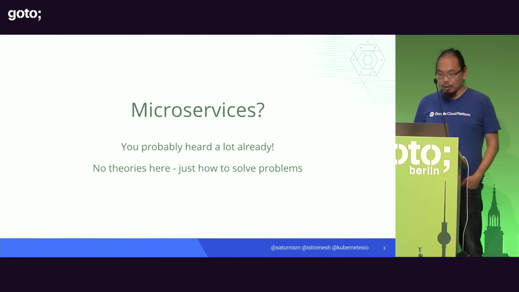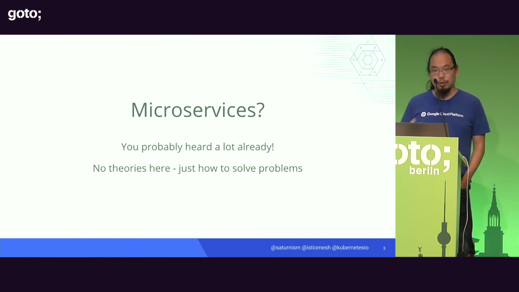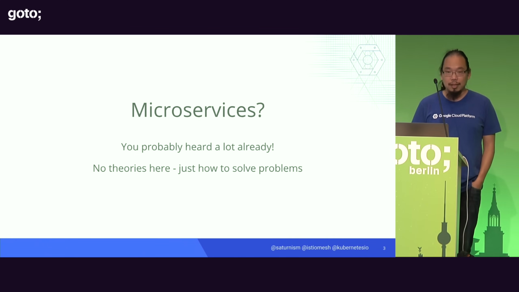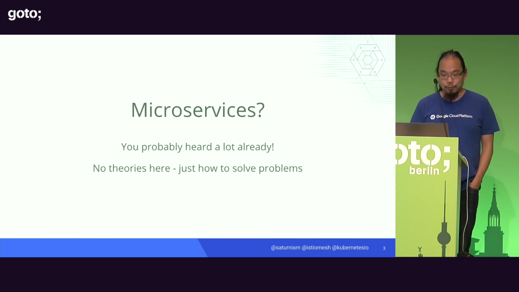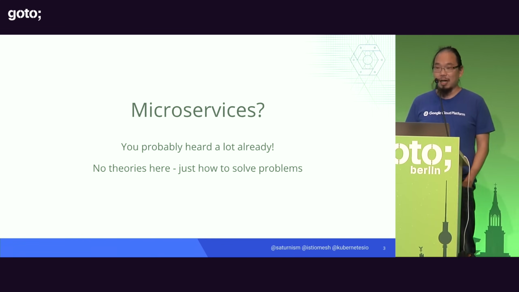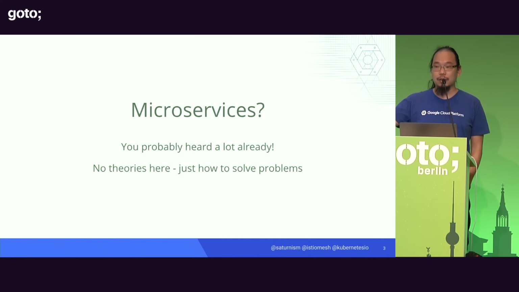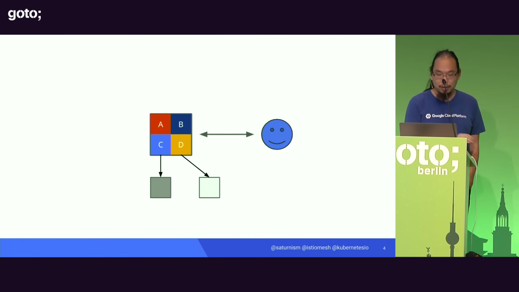Okay? So today, I'm not going to talk about the theories of microservices or whether you should be doing it or not. You should make your own choice by understanding the architecture and its benefits and its issues, and hopefully you make the decision that will solve your problem and not necessarily generate more problems, right? How many people here have already decided to go with the microservices architecture? Okay, quite a few people. Okay, yep. So hopefully, that's going to help you solve your problems as well.